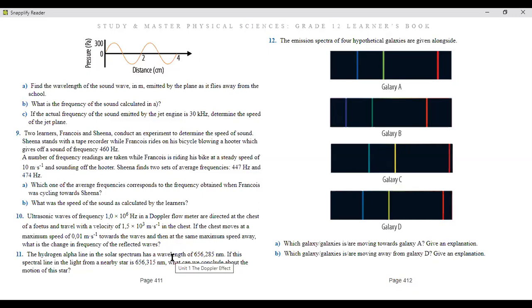Okay, so this is basically an ultrasound where they use a Doppler flow meter directed at the chest of a fetus. You know, it always happens, for example, for pregnant ladies, when they go for a scan, they usually use ultrasonic Doppler flow meters to check the movement of the child. And in this case, they were directing it at the chest of the baby. And now, if the chest moves at a maximum speed of 0.01 meters per second towards the waves, and then at the same maximum speed away, what is the change in frequency of the reflected wave?